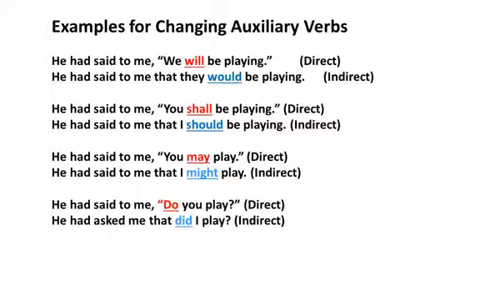Second sentence, he had said to me, "You shall be playing." Direct sentence. And in the indirect sentence, I should be playing. Shall changes into should. Third example, he had said to me, "You may play." And in the indirect, he had said to me that I might play. May changes into might. Next sentence, he had said to me, "Do you play?" And in the indirect, "do" changes into "did I play".